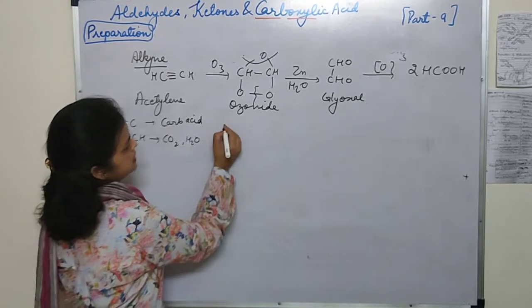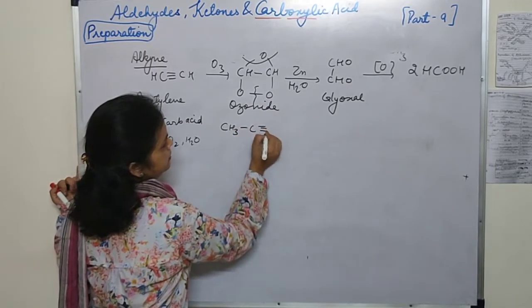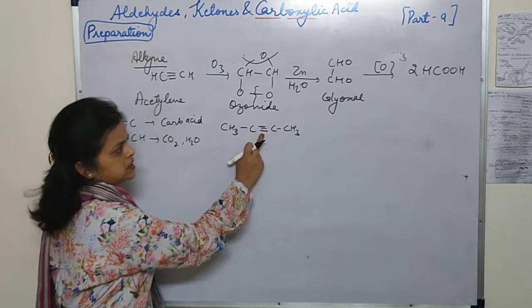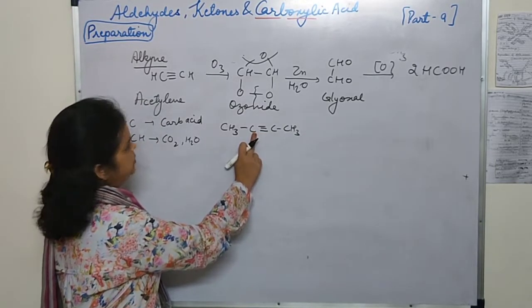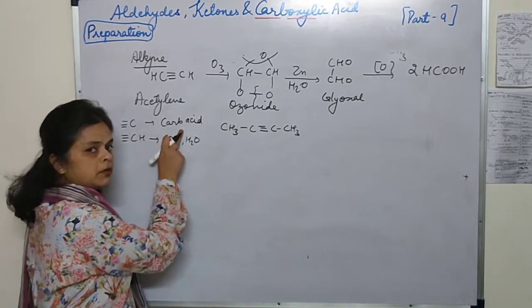Let's take the example CH3C≡CCH3. You can see here is a triple bond and only C is present, so it will get oxidized into carboxylic acid.